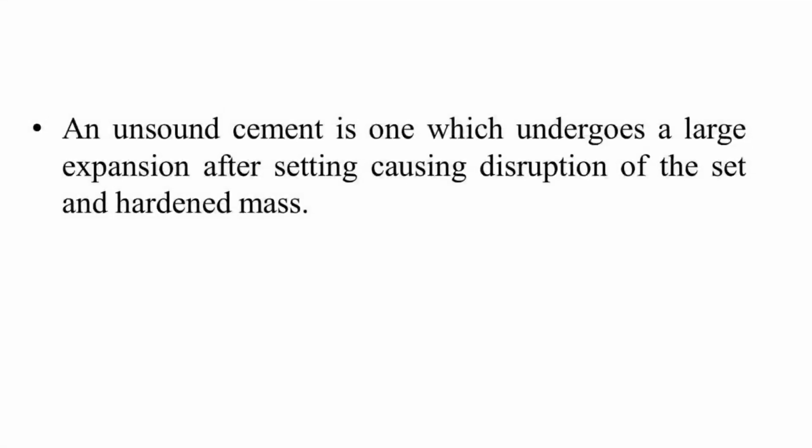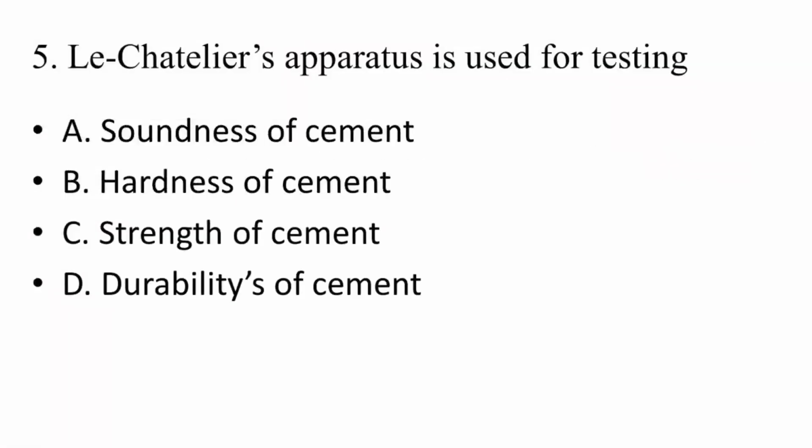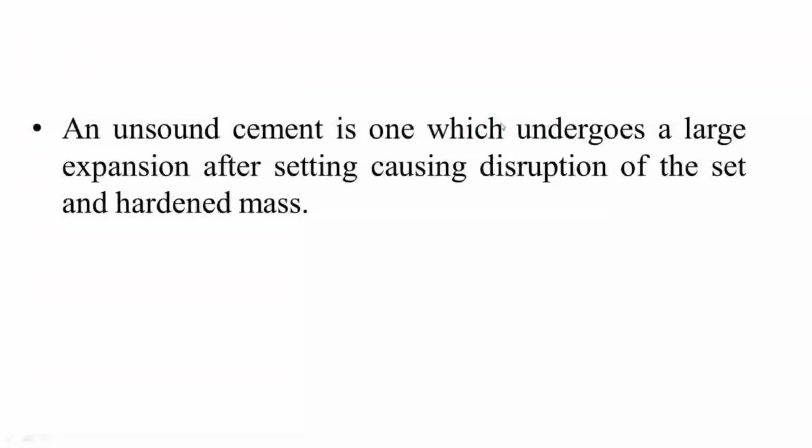An unsound cement is one which undergoes a large expansion after setting, causing disruption of the set and hardened mass. So actually the answer is going to be soundness of cement. Here an explanation is given for what an unsound cement is. It is not related to any sound or likewise. It's the one which undergoes a large expansion after setting, which causes the disruption of the set or the hardened mass. Okay, some volume change is occurring in the concrete mix. So that's called unsound cement. And this experiment, the Le Chatelier apparatus, is used to determine the soundness of cement.